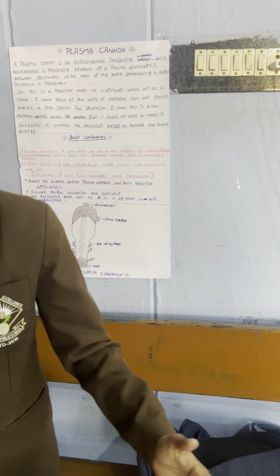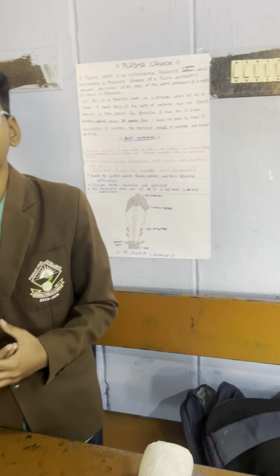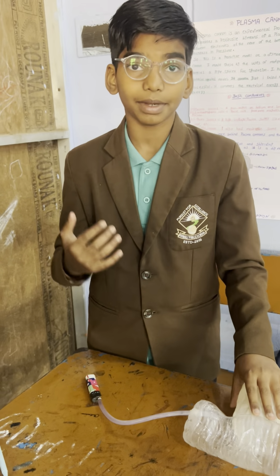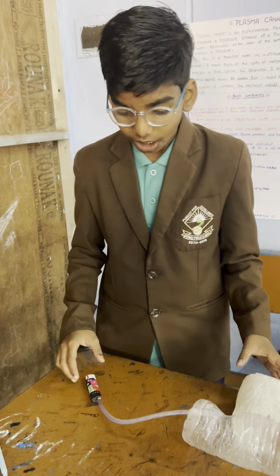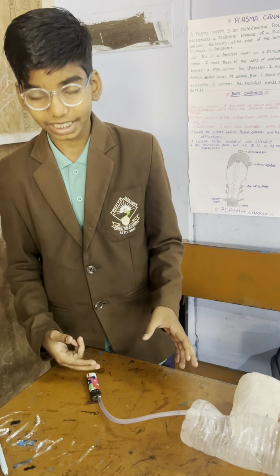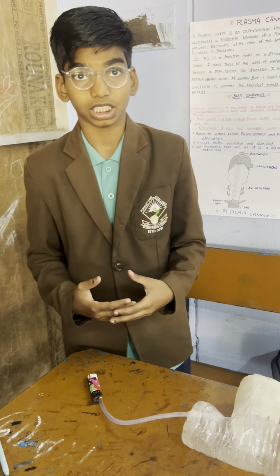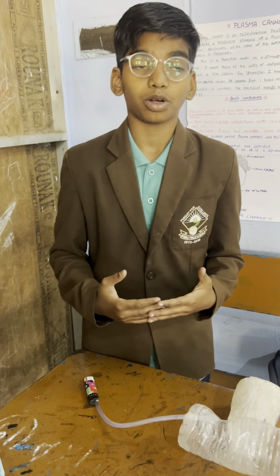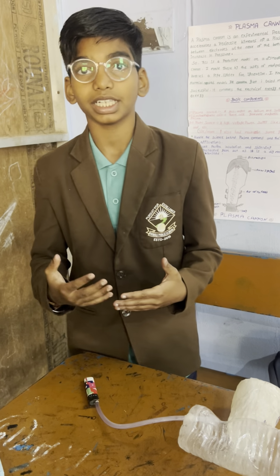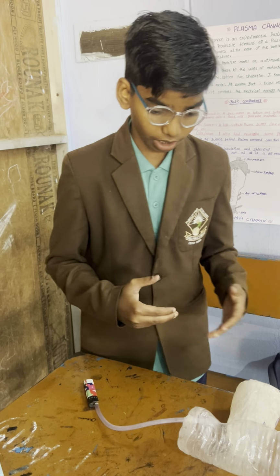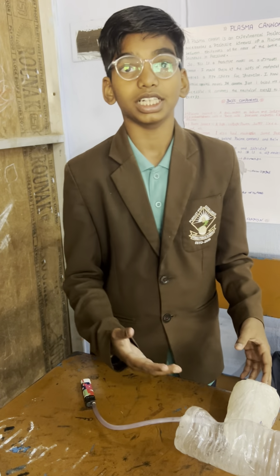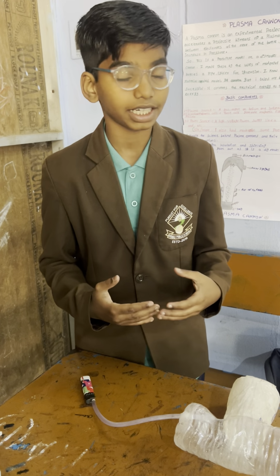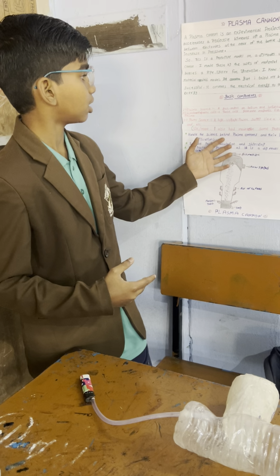So next comes this one. This is my main prototype, a DIY model which acts as a cannon. I made this with a plastic bottle, a pipe, and a lighter for ignition. I know this is a very low-material model, but I tried my best to make it successful. This model converts electrical energy to thermal and kinetic energy.